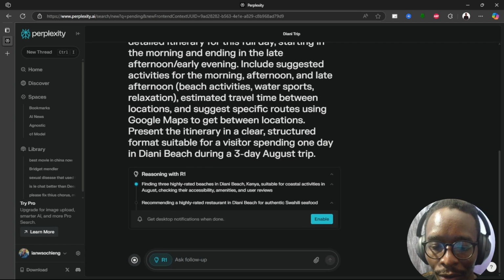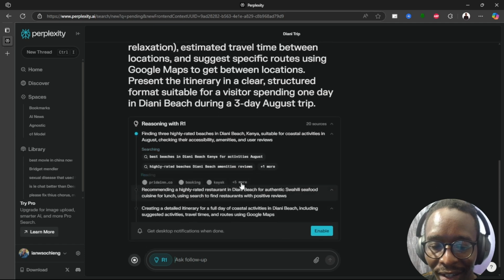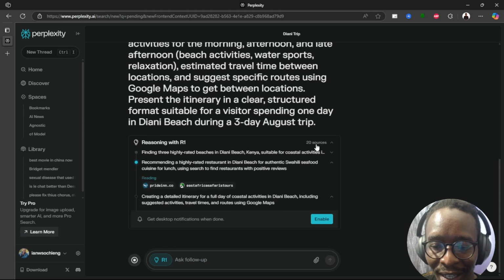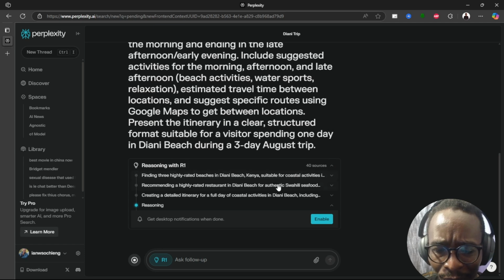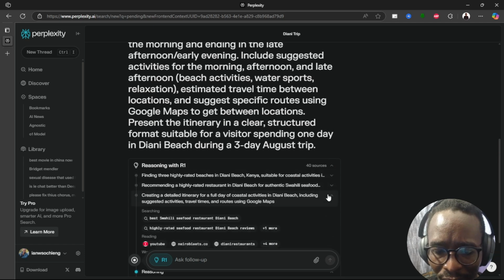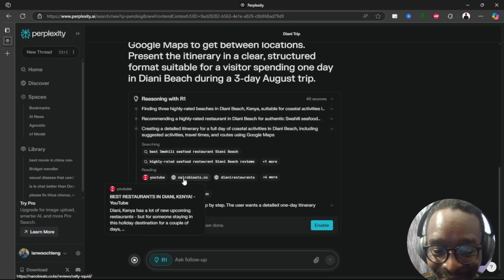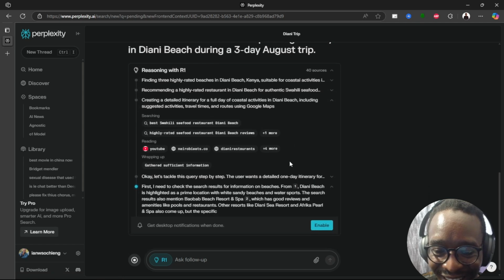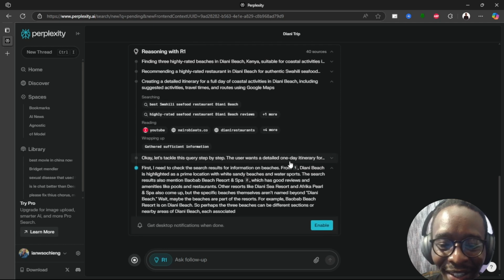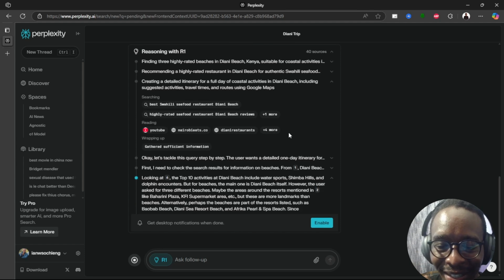So it's going to go through finding 3 highly rated beaches in Diani Beach. So you can see the thinking here. We have 20 sources. This is so good. Did it just go to YouTube as well? It did. It did go to YouTube. Wow, that's interesting. So this is the same under the hood thinking that we have with DeepSeek. I think that's why I'm so amazed by this.